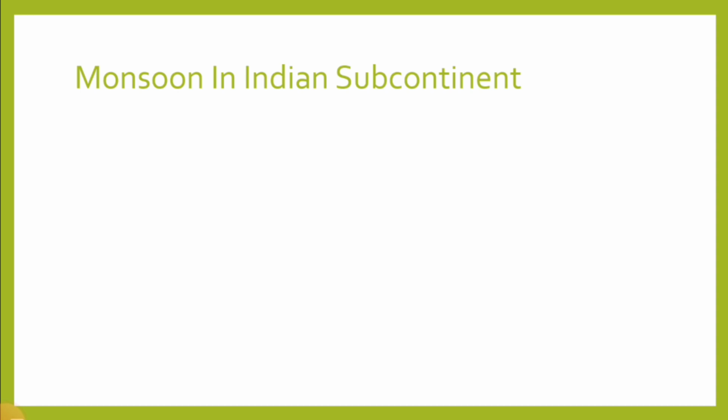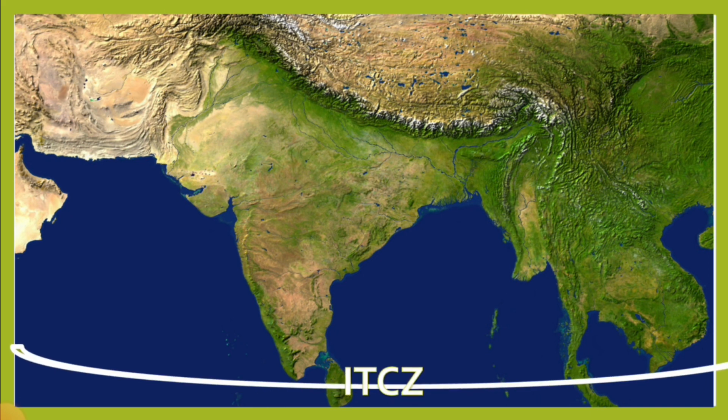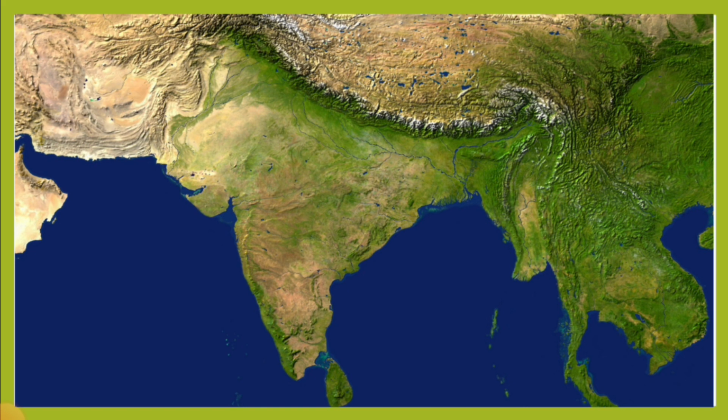Now we will learn the mechanism of the Indian advancing monsoon and will easily understand this. India is located in the northern hemisphere. Summer approaches in the Indian subcontinent from March to May. Due to the apparent movement of the sun, the ITCZ moves northward over the Ganga plains, and you can see here the ITCZ moves in the northward direction from the equator over the Ganga plains, and due to the intense heat, a low pressure region develops here.